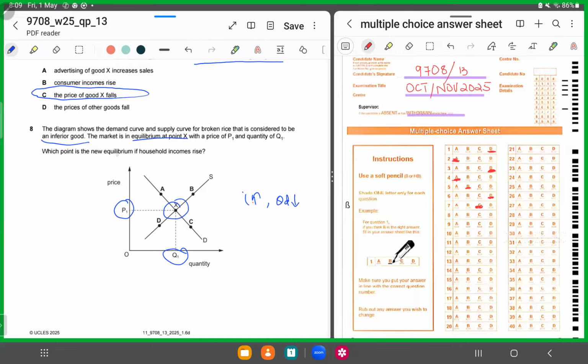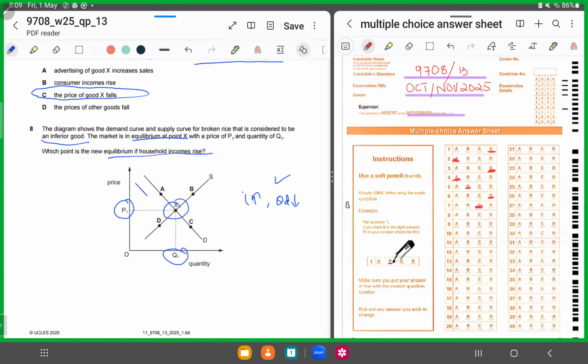What is the new equilibrium if the household's income rises? So now let's suppose the income rises. What should happen? Quantity demanded should fall because we know it's an inferior good. If the quantity demanded should fall, what should happen? The demand curve should be shifting inwards. Why? Because it's income causing it.